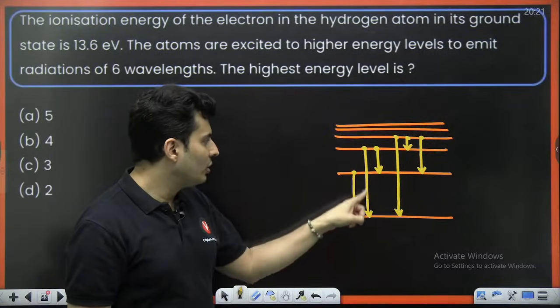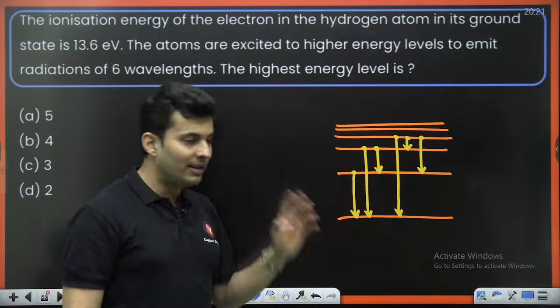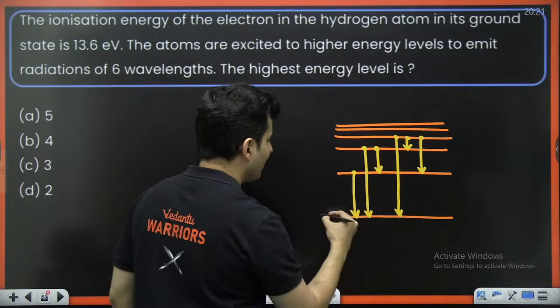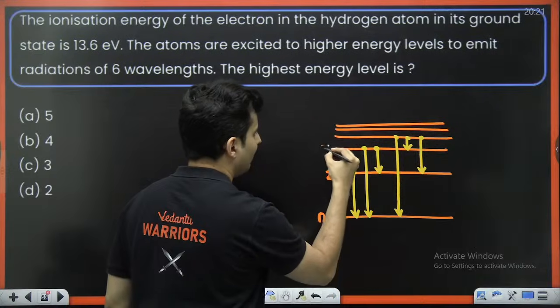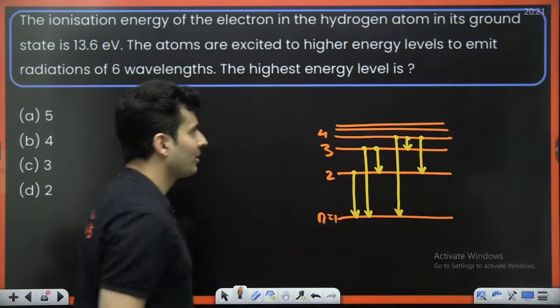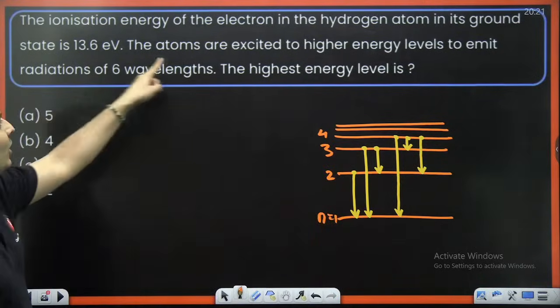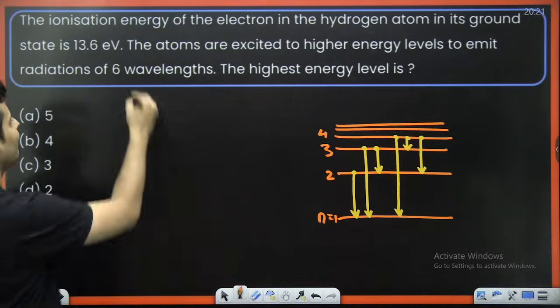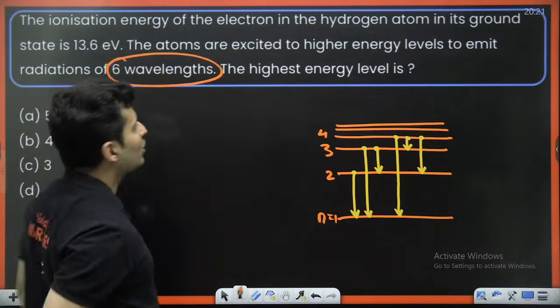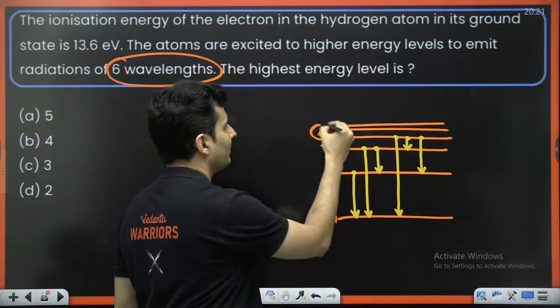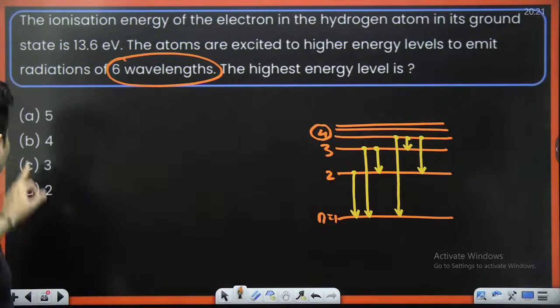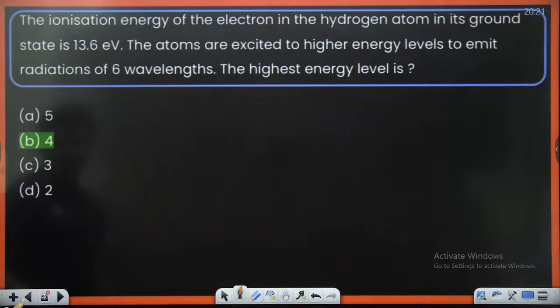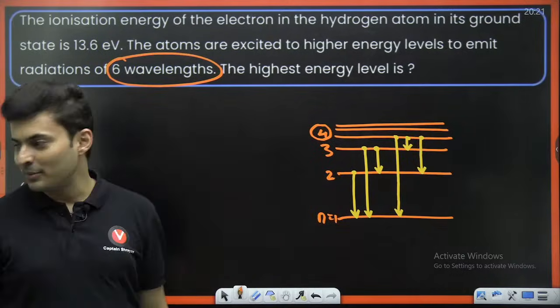So count them: 1, 2, 3, 4, 5, 6. 6 wavelengths are coming if I was at n is equal to 4. It is clearly mentioned 6 wavelengths are coming. So what is that highest energy level? That is 4. Hence the answer is option B.